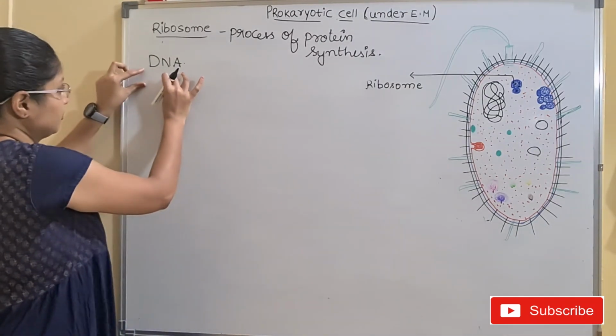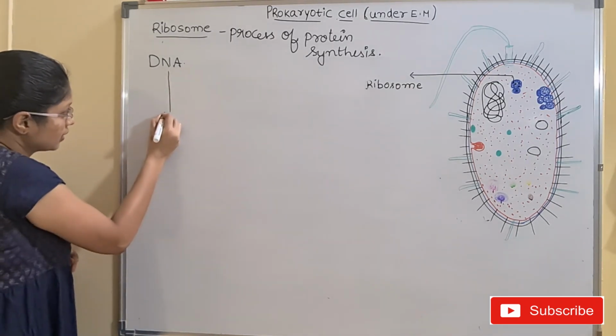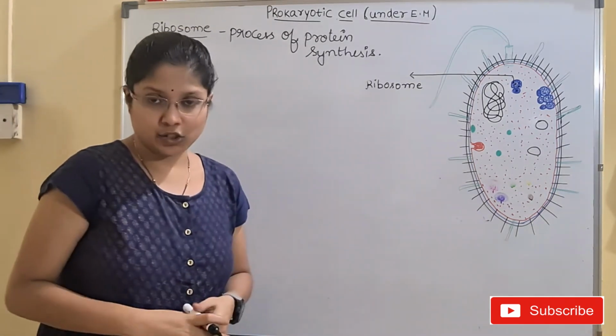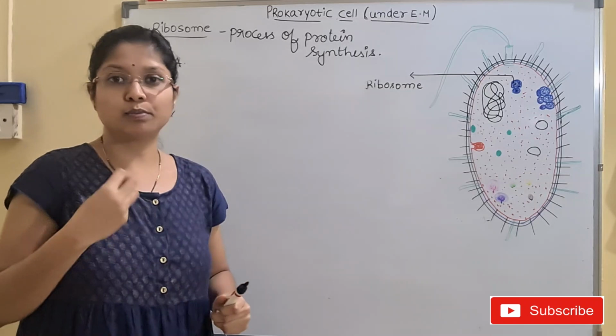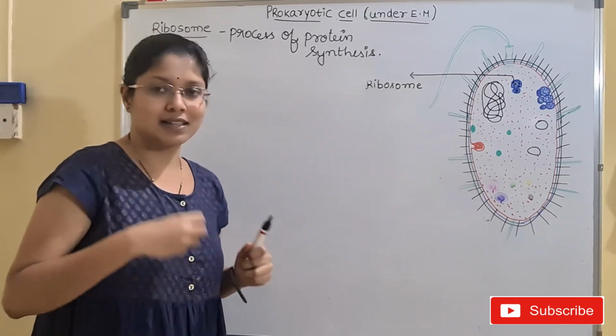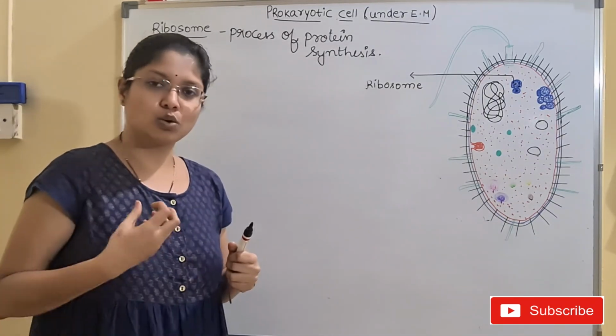So DNA will pass a message to the ribosome to perform the protein synthesis. I have told you that DNA is like the king here, and the ribosome we have compared with the soldiers.